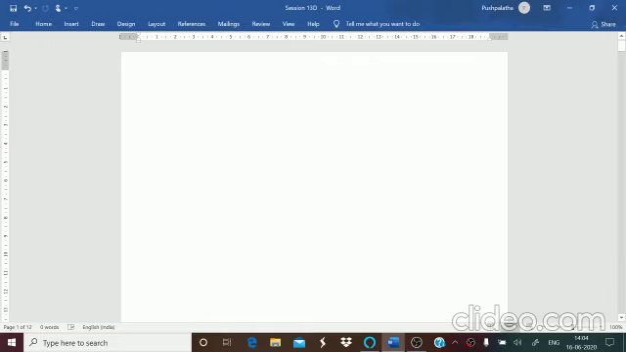Hello students, welcome back to the next session in DBMS. In this session, we are going to talk about file organization.